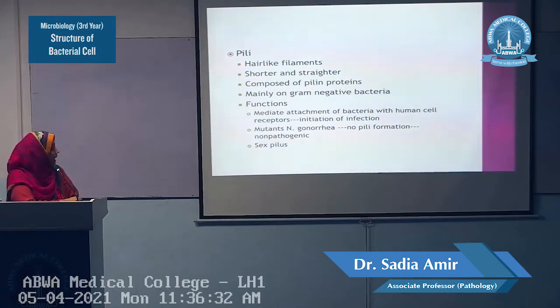So pili also mediate the attachment of the bacteria with human cells, and this is a very important step for the initiation of infection. In the chapter of pathogenesis, you will study what factors are involved in the initiation of infection. Because when bacteria enter the human body, first they have to colonize and establish themselves. And all these structures help in the establishment of the bacteria. Pili, capsule.